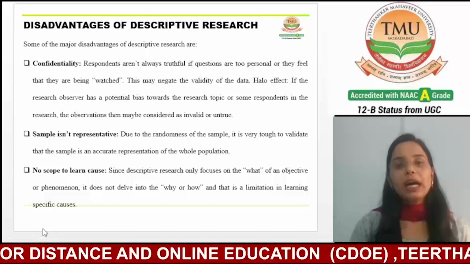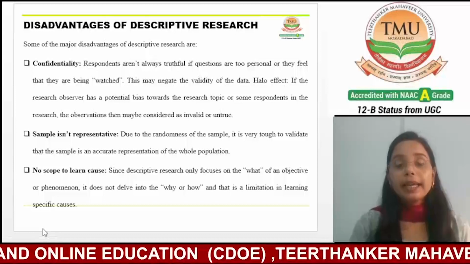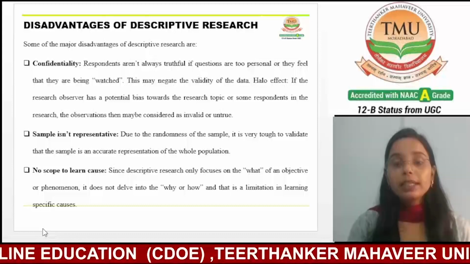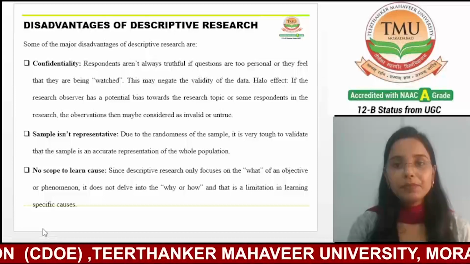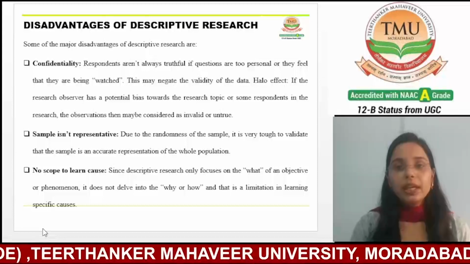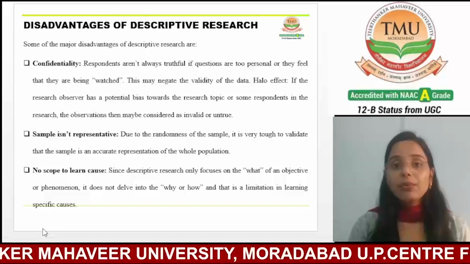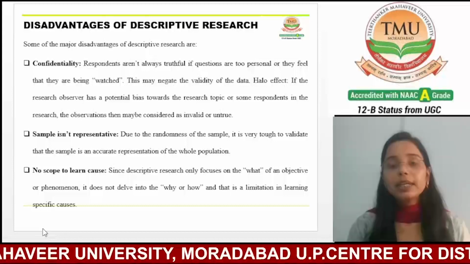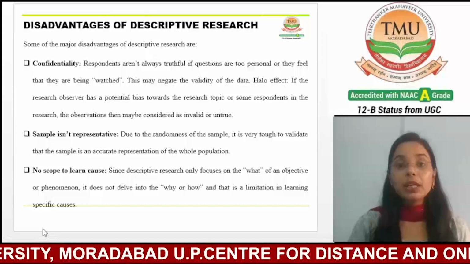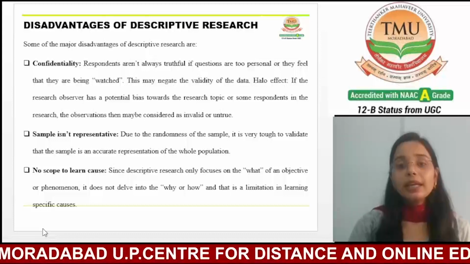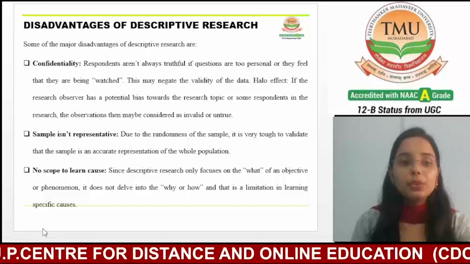If questions are too personal or they feel that they are being watched, this may affect the validity of the data. Halo effect: if the researcher or observer has a potential bias towards the research topic or some respondents in the research, the observation may then be considered invalid or untrue.